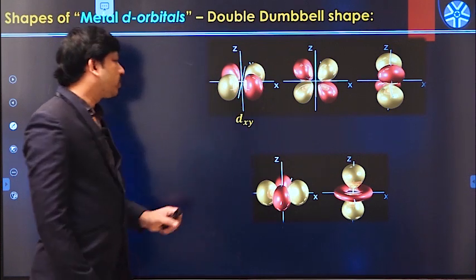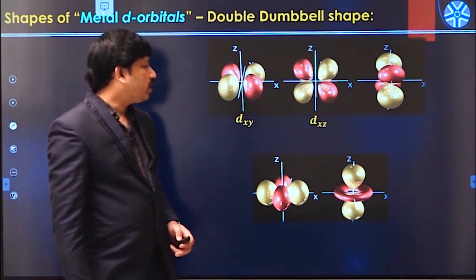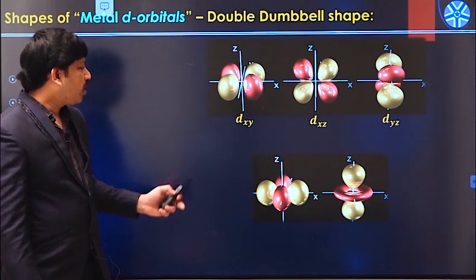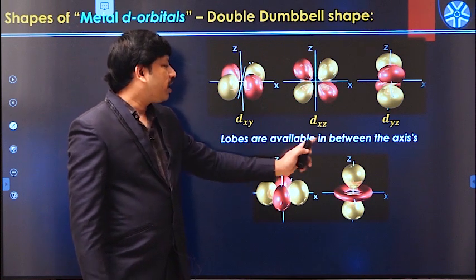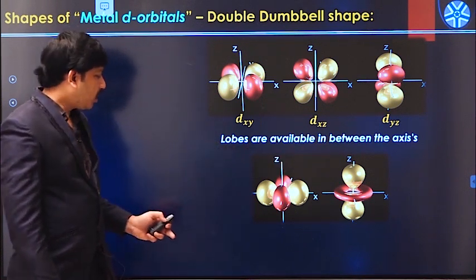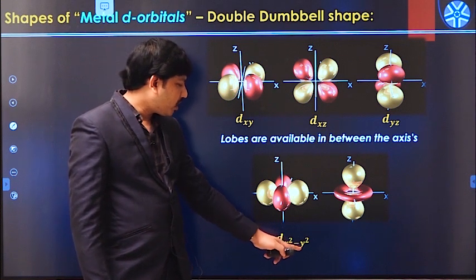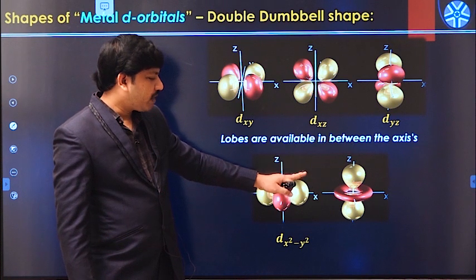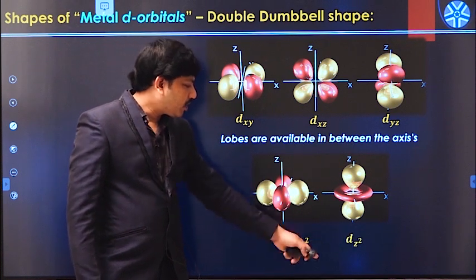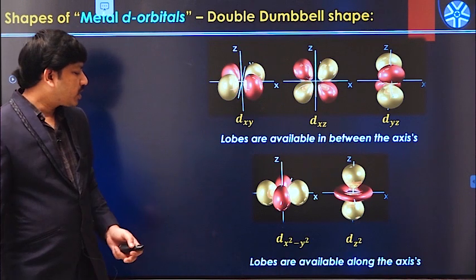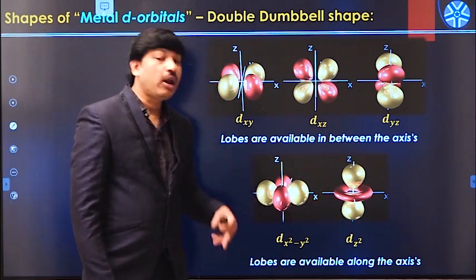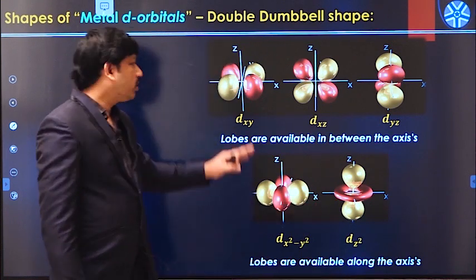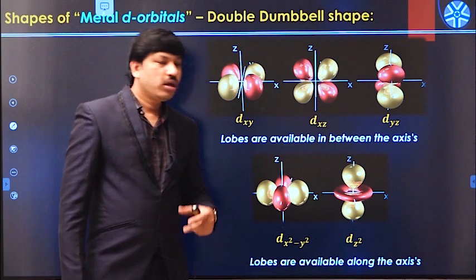So what is the first one? First one is actually the dxy orbital, second one is the dxz orbital, and third one is the dyz orbital. And in all the cases, the lobes are available between the axis only. And this is the dx square minus y square orbital, because this is x axis and this is y axis, and lobes are available only on the x and y axis. And this is the dz square orbital like this. In this case, lobes are available along the axis only. So in these 2 cases, lobes are available along the coordinating axis. In these 3 cases, lobes are available in between the axis.